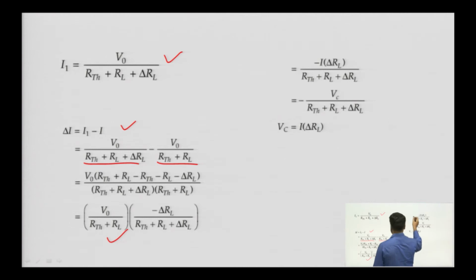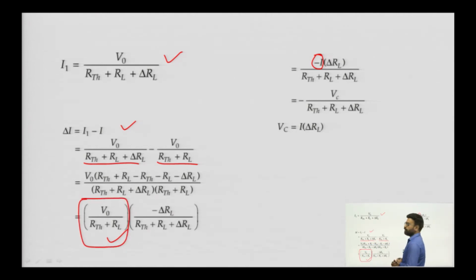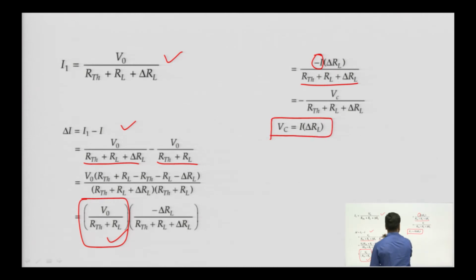Now, V0 divided by R_TH plus R_L can be represented by I. So, this value is equal to I. So, we have replaced it with I minus I into delta R_L divided by R_TH plus R_L plus delta R_L. So, minus I into delta R_L is represented by the compensating voltage source Vc. So, this is the value of compensating voltage source we will obtain.